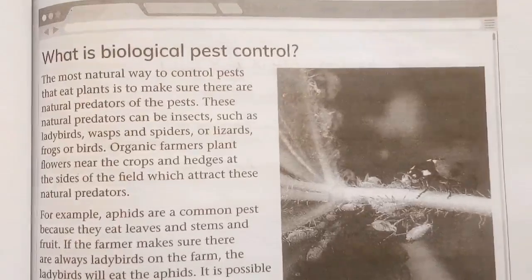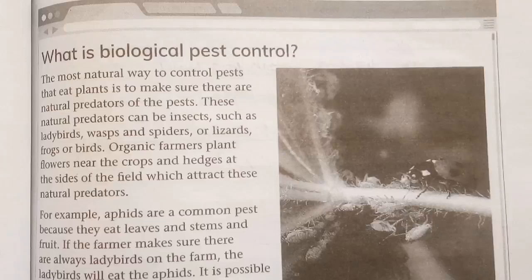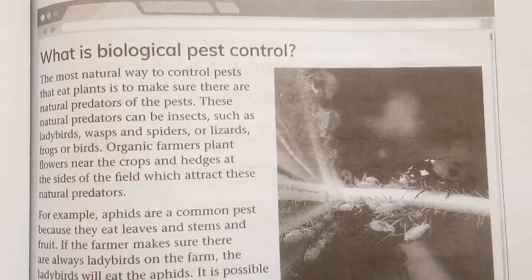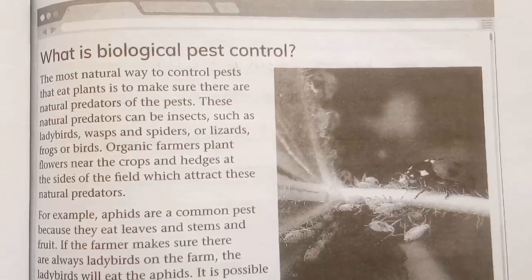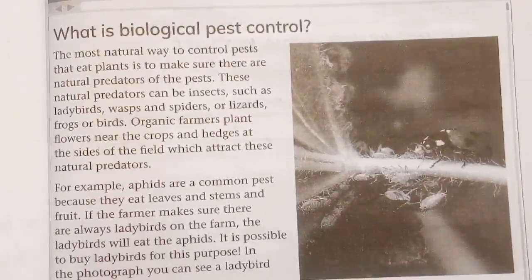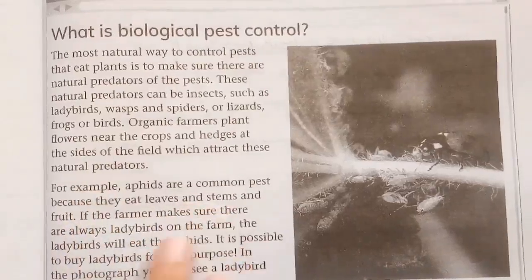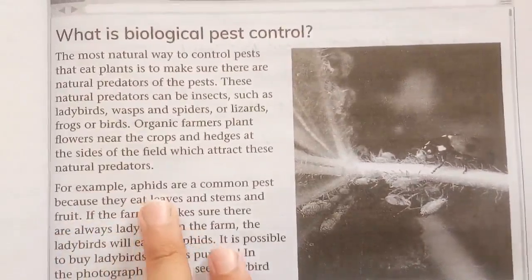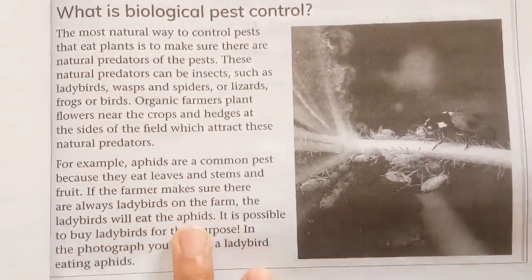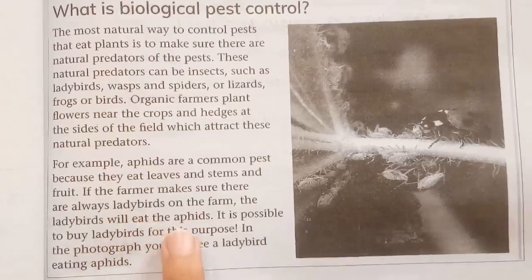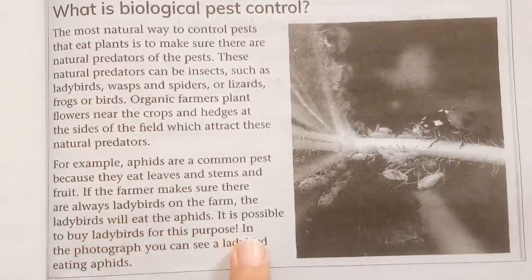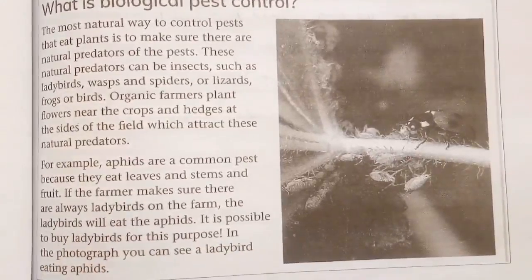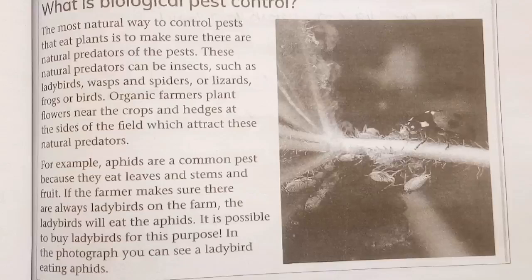Now they are basically saying that in organic farming, our method of farming is such a way that it basically attracts the insects. So they are saying, for example, aphids are common pests because they can eat leaves and stem and fruits. This is the name of the insect that eats leaves, stem and fruits. If the farmer makes sure there are always ladybirds on the farm, the ladybirds will eat the aphids. It is possible to buy ladybirds. For this purpose, in the photograph you can see the ladybird eating aphids.